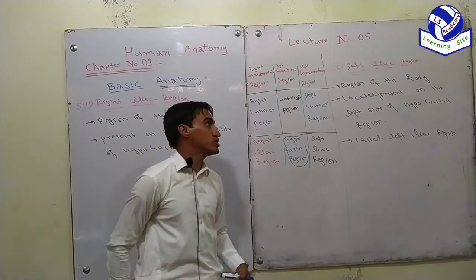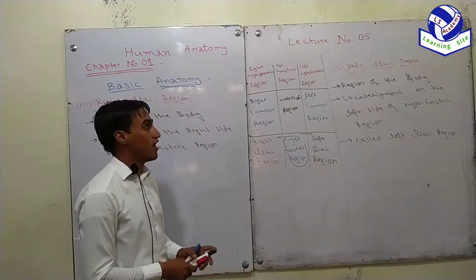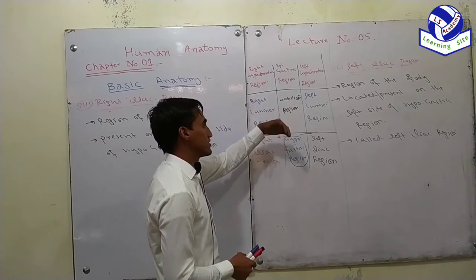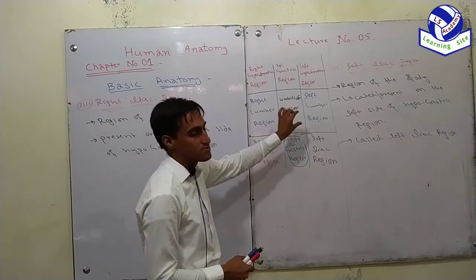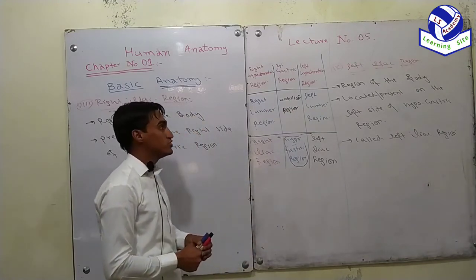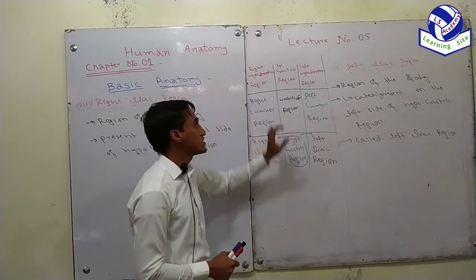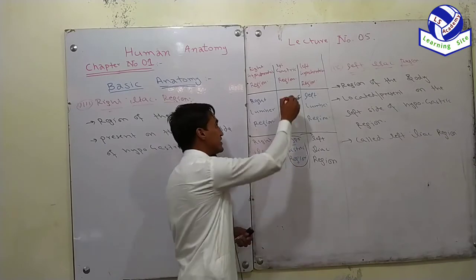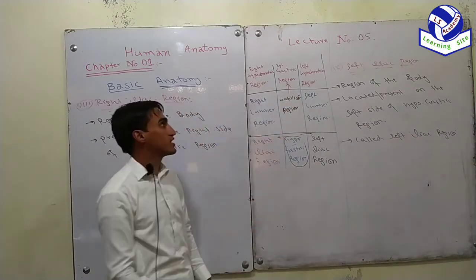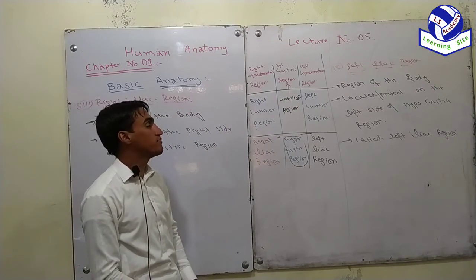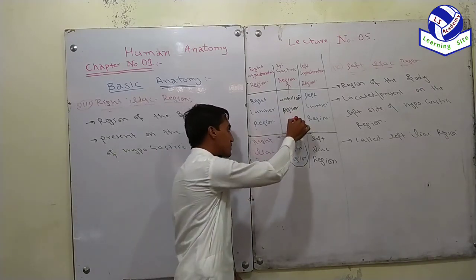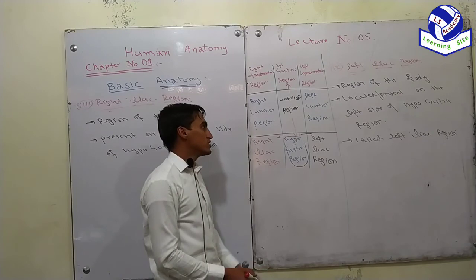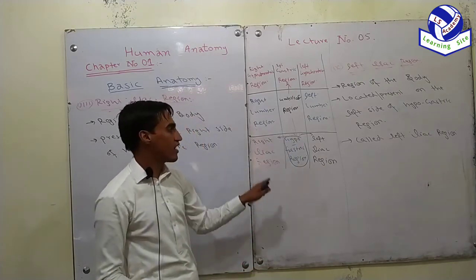So in today's lecture we study regions of the body. There are 9 regions in the body. Let's start from the umbilical region, the central region. The region where the umbilicus is present is called umbilical region. The region which is present above the umbilical region is called epigastric region. Epi means above. The region which is present below the umbilical region is called hypogastric region. Hypo means below.